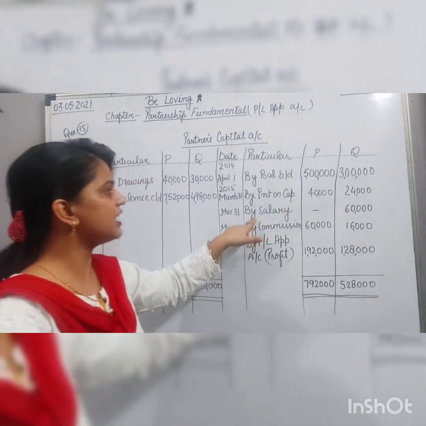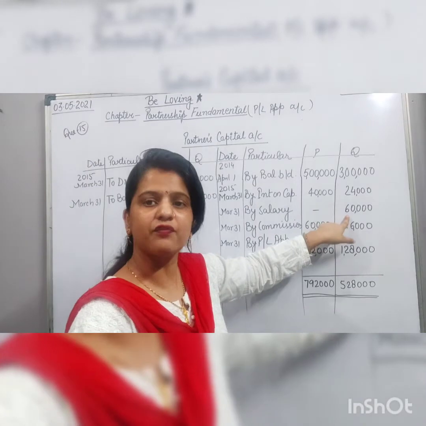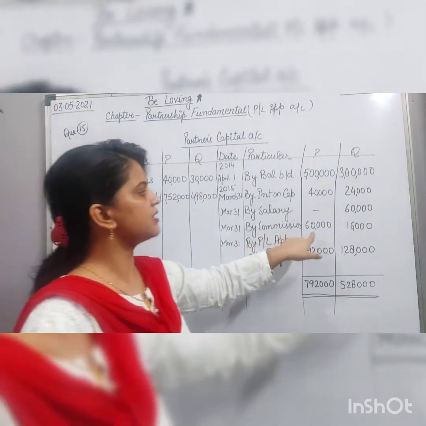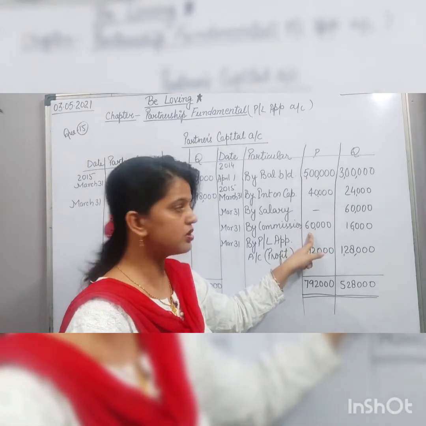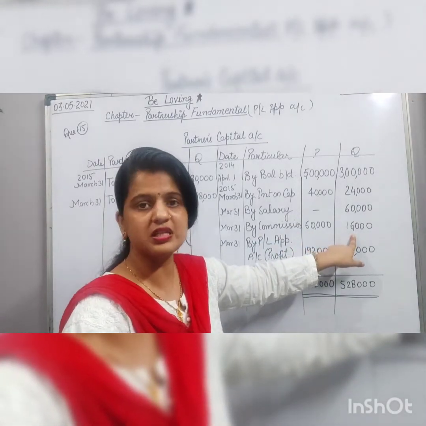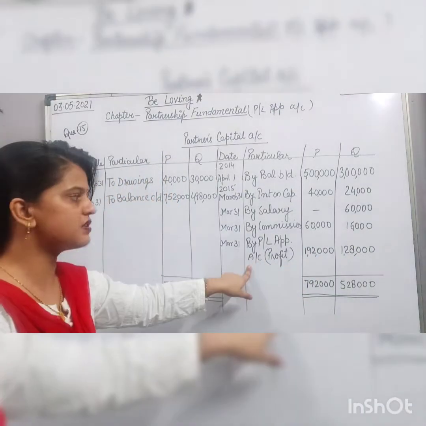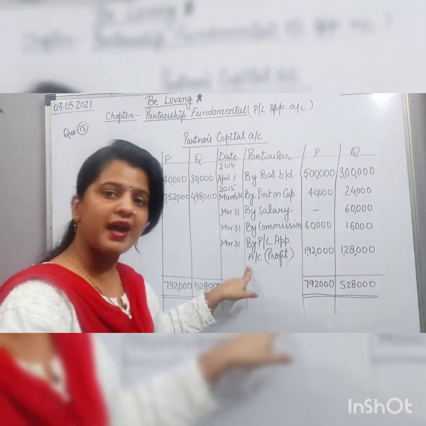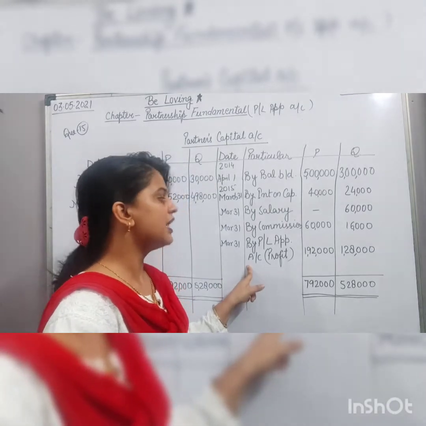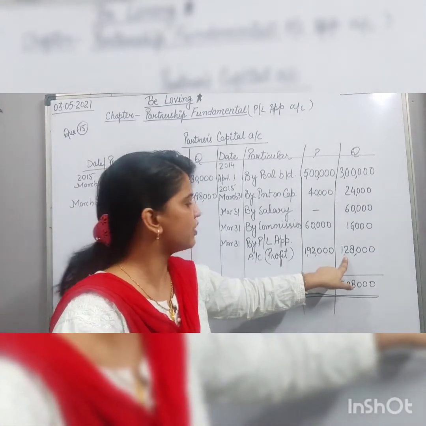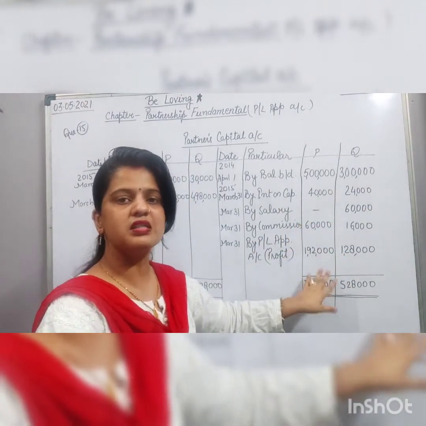The salary for Q is 60,000. The commission for P is 60,000, and for Q it is 16,000. That will also be shown, and then the balance from the profit and loss appropriation, that was 1,92,000 and 1,28,000, will also be credited in the partners' capital account.